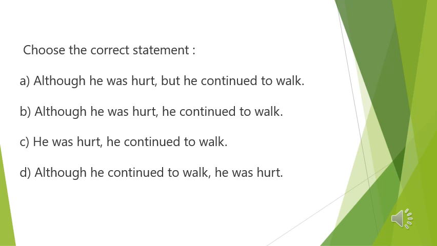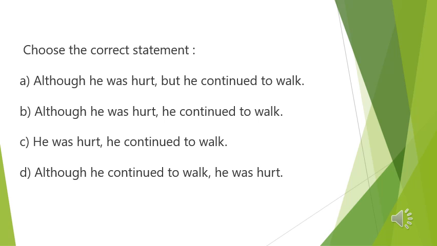Let's move to next question. Choose the correct statement here. We have here four statements. A, although he was hurt, comma, but he continued to walk. The next sentence, B, although he was hurt, comma, he continued to walk. C, he was hurt, comma, he continued to walk. D, although he continued to walk, comma, he was hurt.